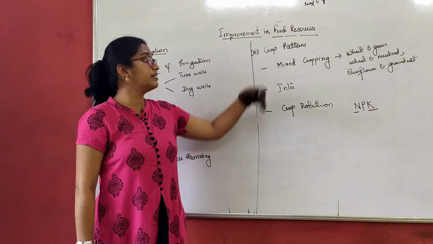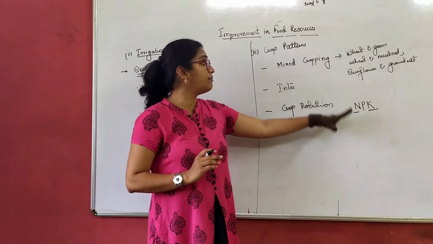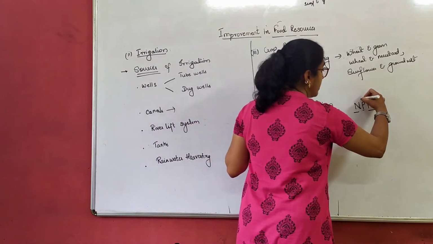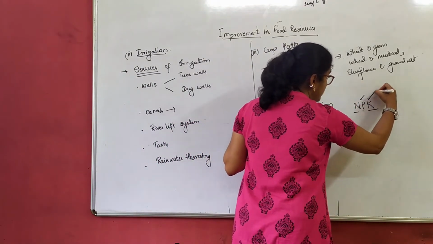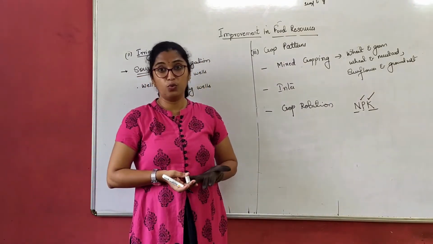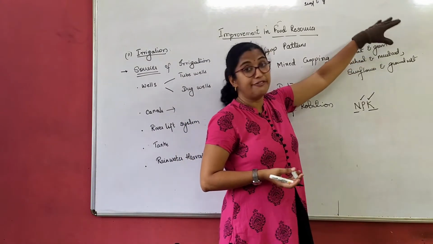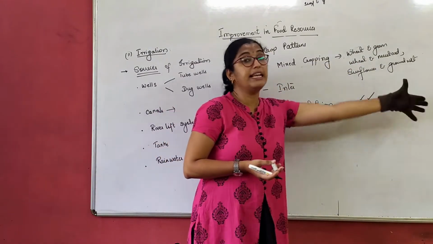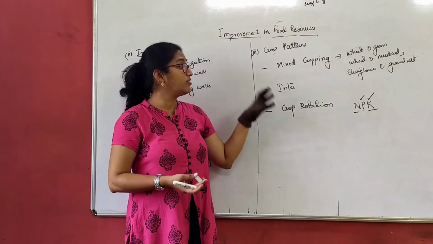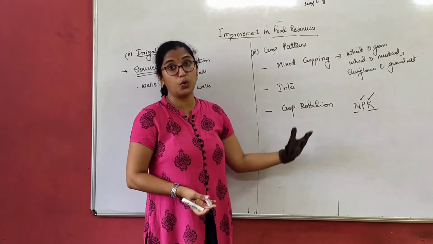But assume that wheat requires only phosphorus and potassium. Nitrogen is not required by the wheat, right? But if I had only grown the wheat crop and I am using NPK fertilizer, nitrogen is just going to waste, because wheat does not require nitrogen for growth, right?